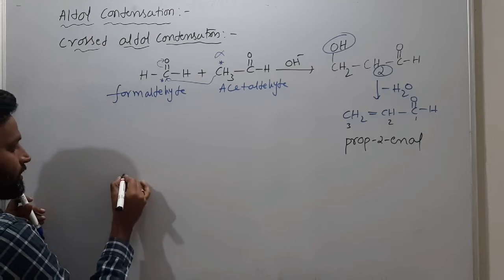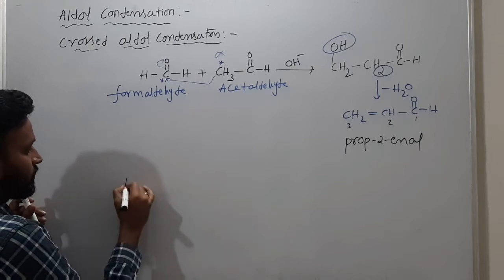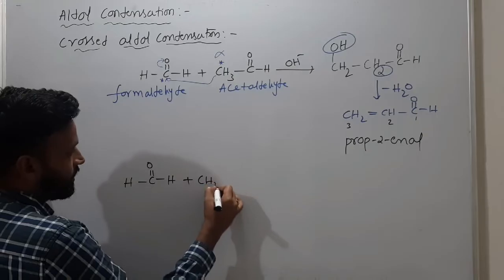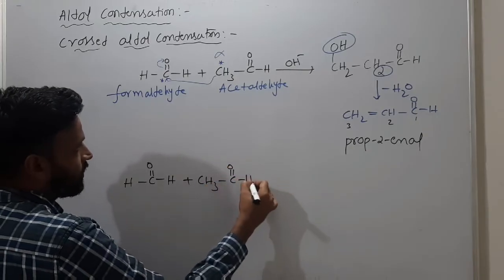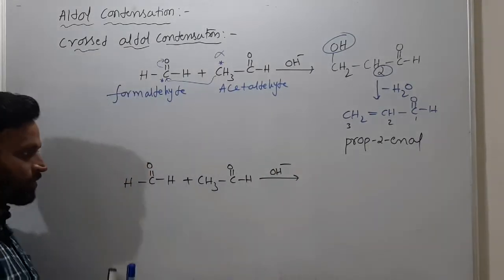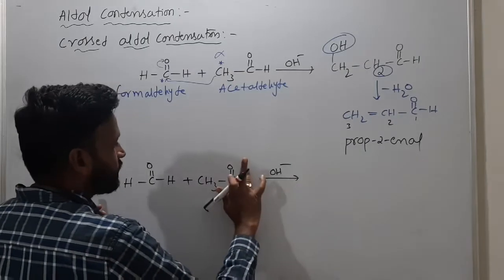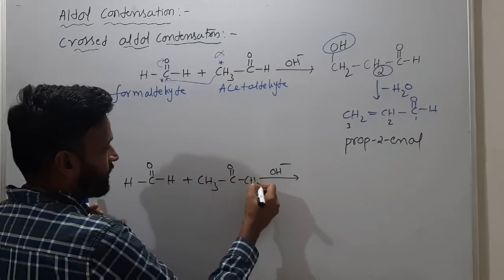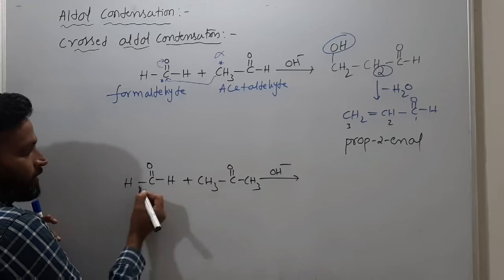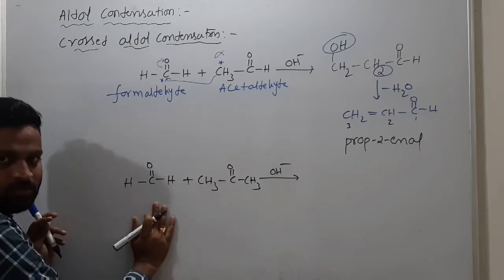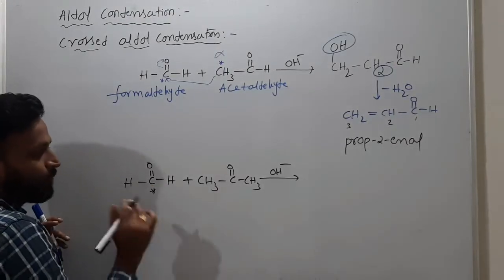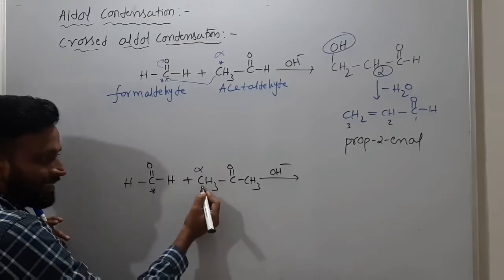Now if you see one more like this, as I said previously, HC double bond O and H, and it is with CH3 and C double bond OH in presence of base like OH minus. What happens here? Same story. Instead of this I will write CH3 here. Here formaldehyde has no alpha hydrogen. Any alpha hydrogen? No alpha hydrogen. So here the attack takes place. Which one? This alpha carbon as CH2.